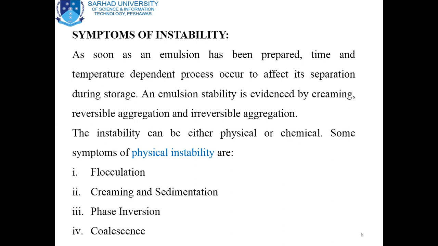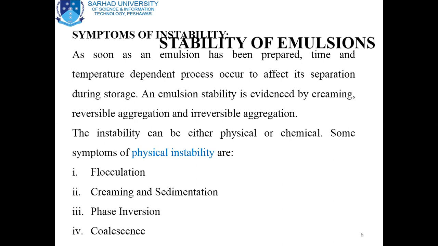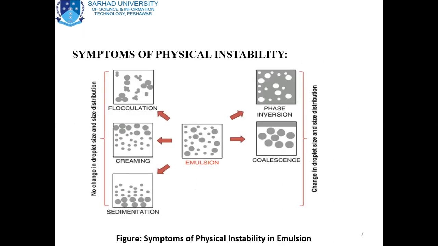Let's discuss one by one the symptoms of physical instability. This is a block diagram showing symptoms of physical instability. In simple terms, we can classify the physical instability into two main classes. On the left side, these three: flocculation, creaming and sedimentation.